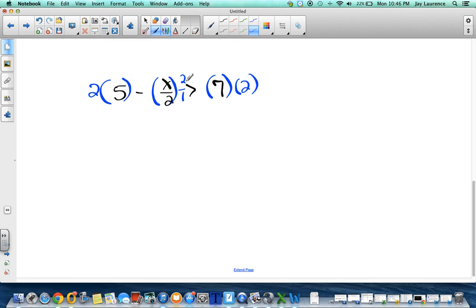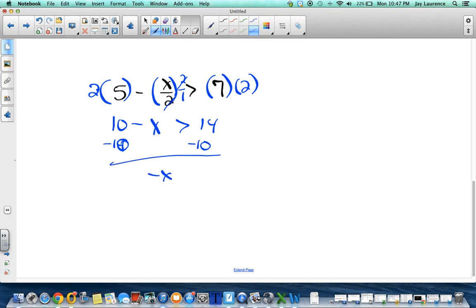You cannot multiply part of a side by 2. You have to multiply the entire side of the inequality. You actually have to multiply both sides. Don't forget that. There's a lot of people who forget to multiply both sides. They do this side fine, and they forget about the 2 over there. But if you're going to multiply first to get rid of the fraction, you have to multiply all the terms by 2. So 2 times 5 is 10, minus the 2's cancel, so I get x. That's greater than 14. I'll subtract 10 from both sides.